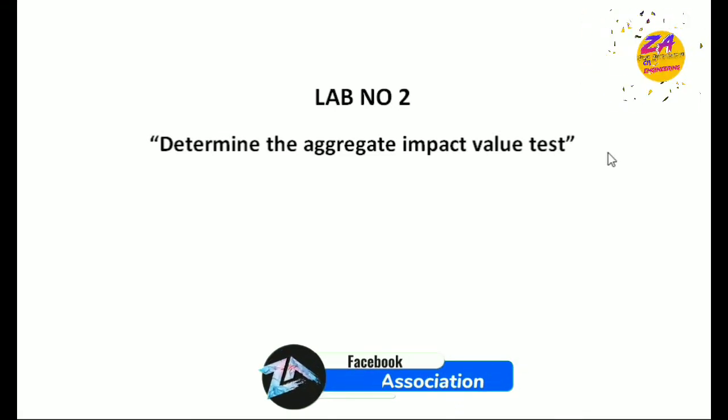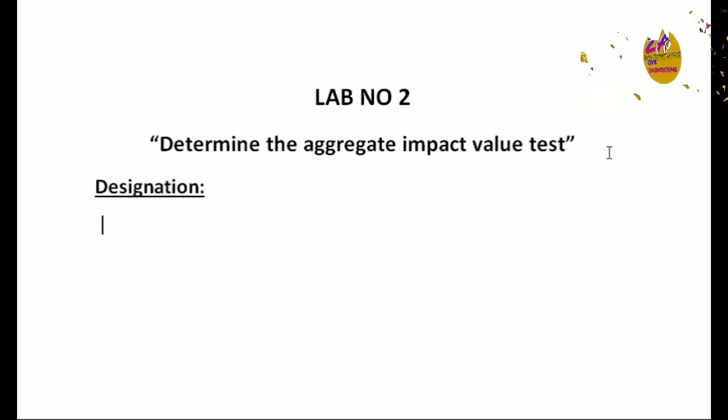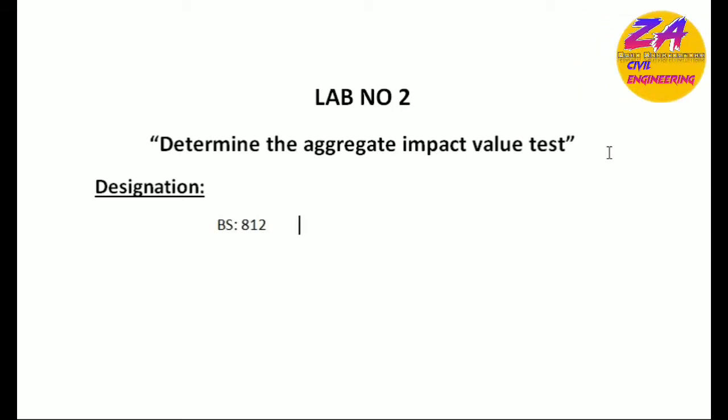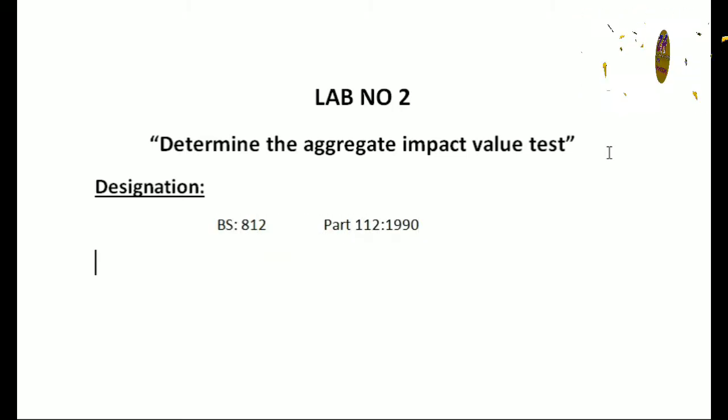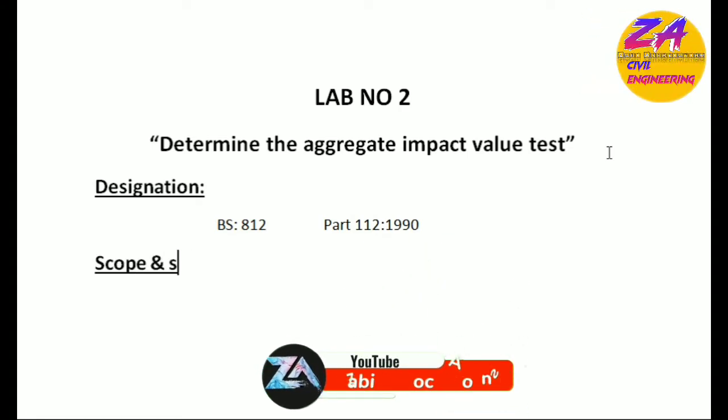So viewers, in this video we will discuss Transportation Engineering Lab number 2: determine the aggregate impact value test, AIV value test. Okay, let's start our today's lecture. First of all, designations. Which designation relates to this experiment? British Standard 812 Part 112.